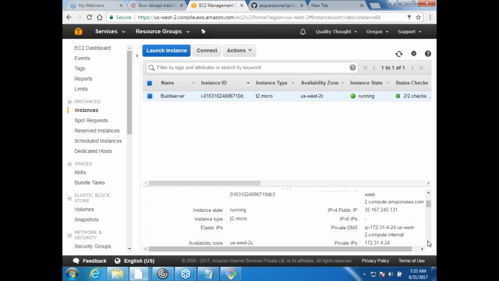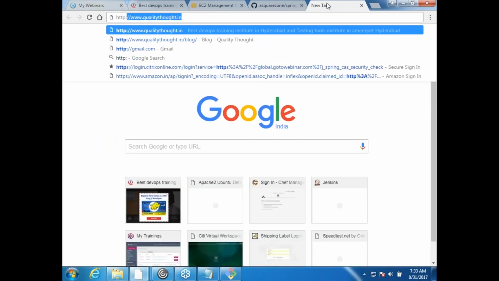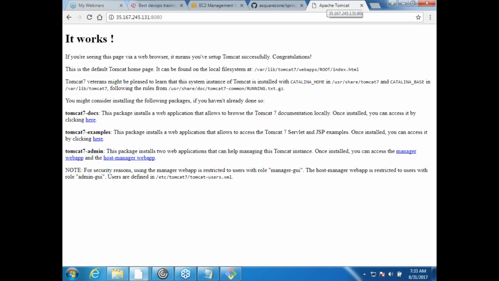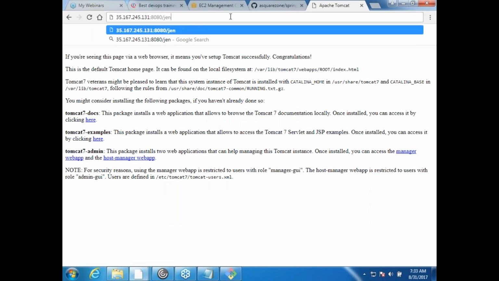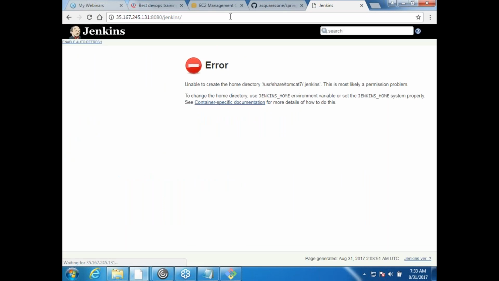I have this public machine's IP address. So let me do http://, okay, this is the Tomcat homepage, and I want Jenkins, so you have to use slash. Okay, "Unable to create home directory because user share Tomcat Jenkins 7. This is most likely a permission problem. To change, use JENKINS_HOME directory variable."